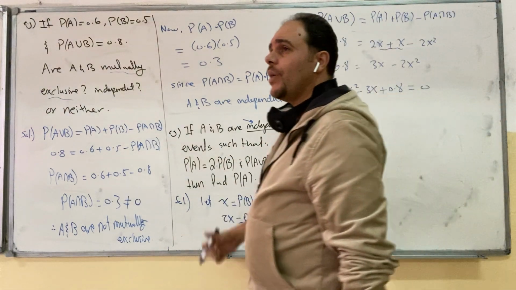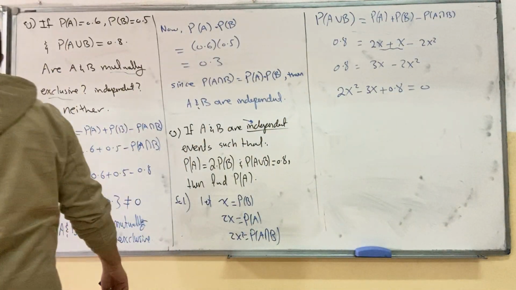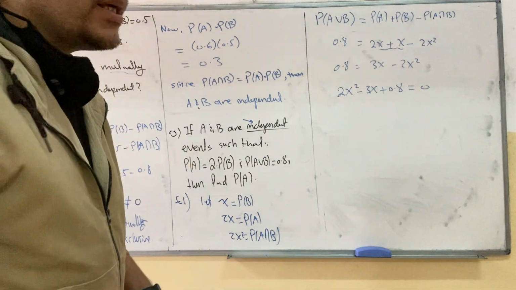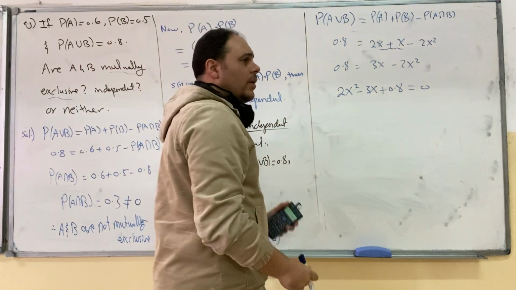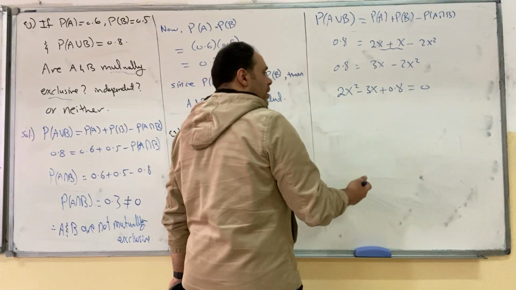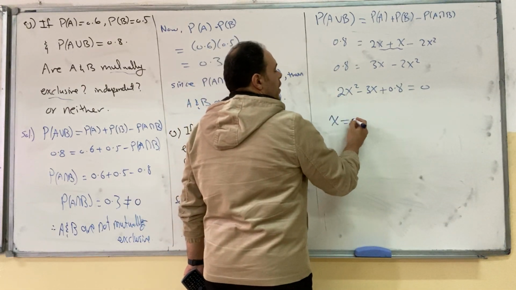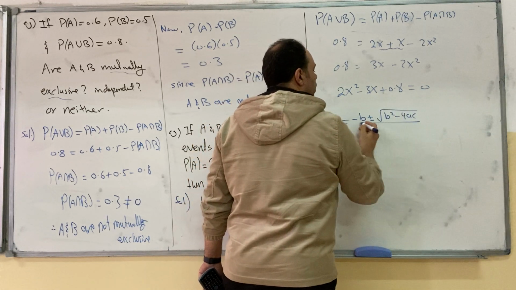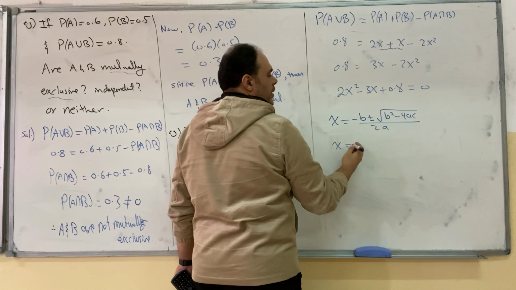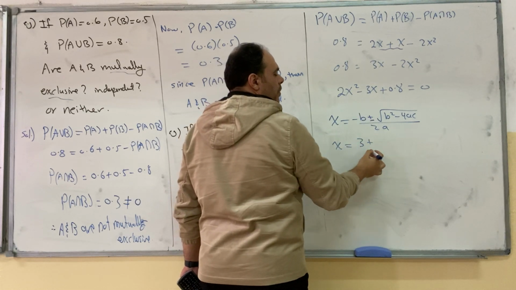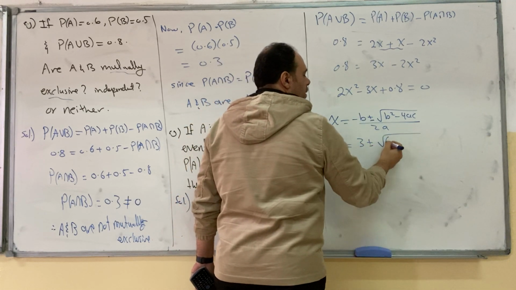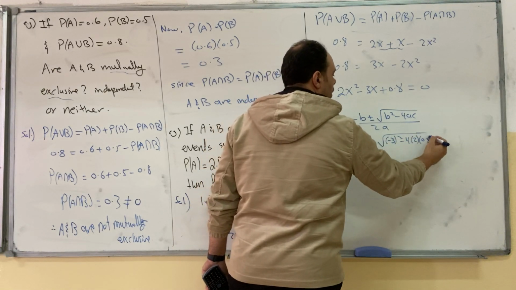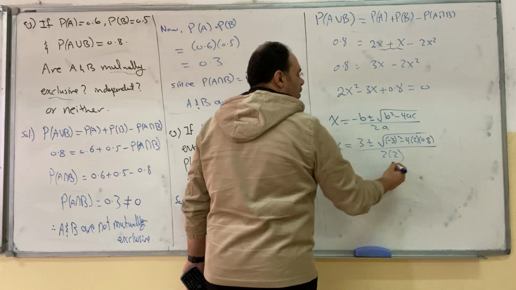How to solve this equation? With a graphic calculator, quickly. Even ordinary scientific calculators, like Casio, have an equation mode that solves it too. If you don't have a graphic calculator, you can use the formula: minus b plus or minus square root of b squared minus 4ac, over 2a. So x is equal to negative b, which becomes positive 3, plus or minus the square root of negative 3 squared minus 4 times 2 times 0.8, over 2 times 2.